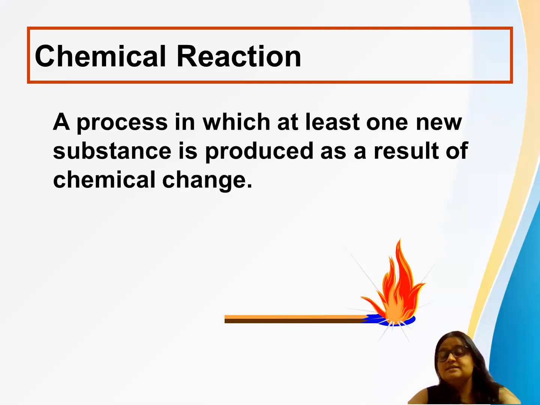There is a process in which at least one new substance is produced. New substance, why they are saying? Because it is a chemical change, and that is a basic characteristic of chemical change. We know that. So chemical reaction, a new substance is formed, and this means how the two or more substances are reacting to make a new substance. That is what we mean by chemical reaction.